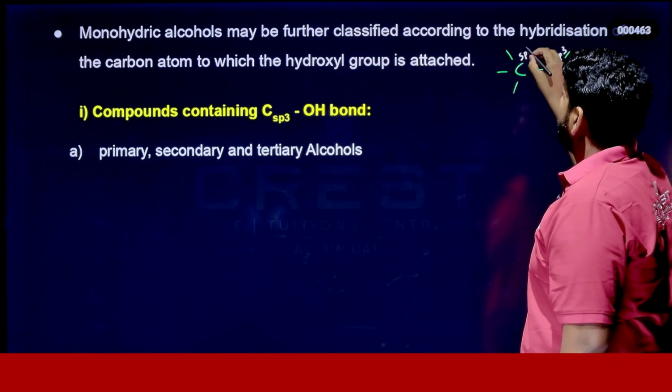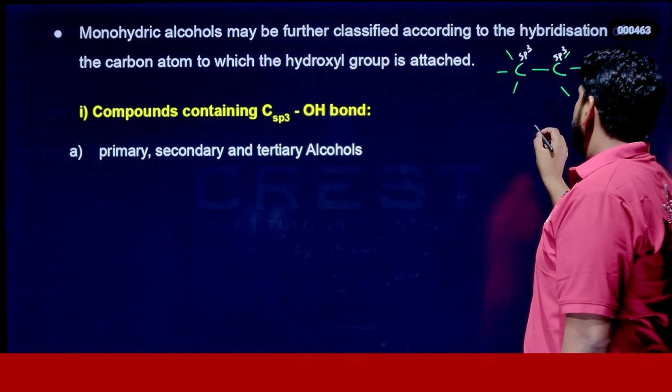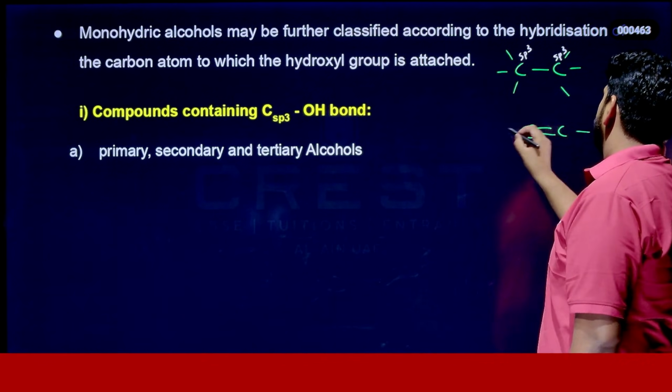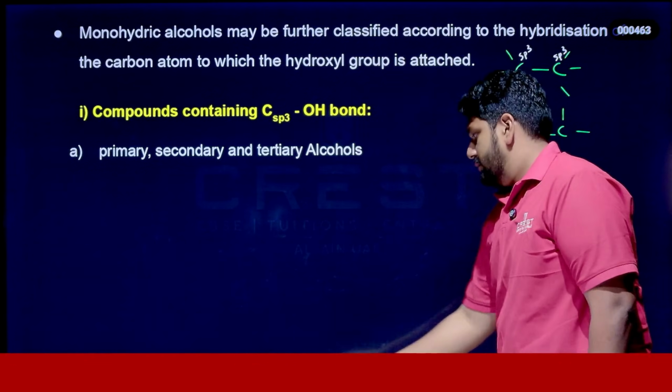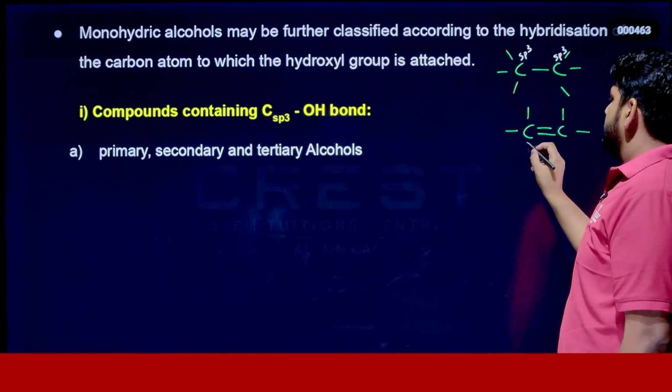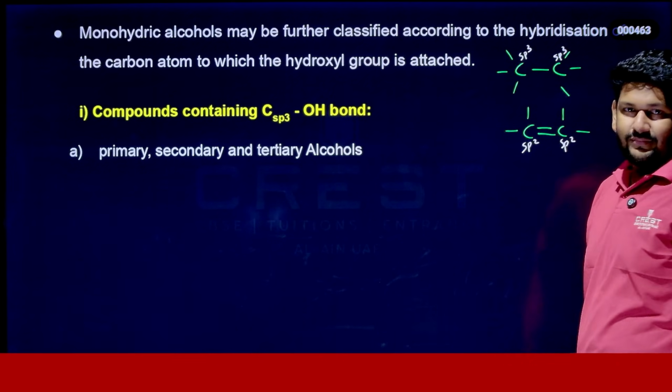This one is also sp3. Okay, if there occurs at least one double bond like this, look here. If there occurs one double bond, then you can call the hybridization of this carbon sp2. This one is sp2. Clear?